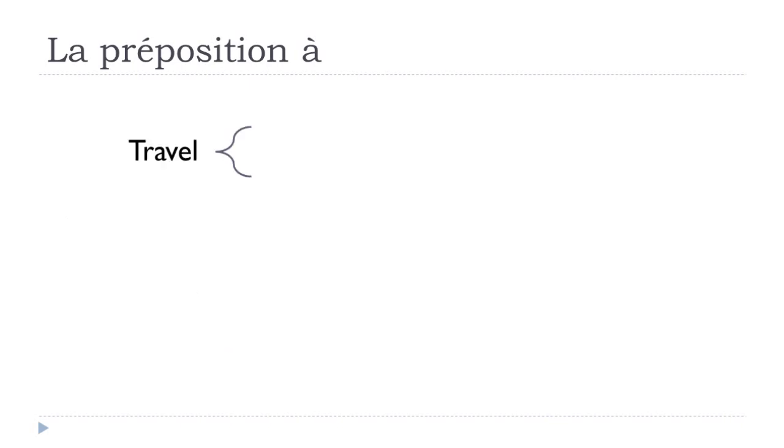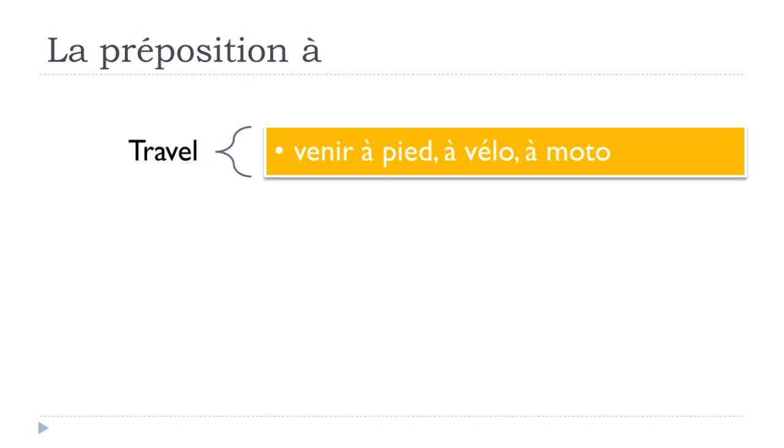All right. Second use, when you want to use this travel concept. So venir is to come, okay. So if you want to say that, to come by something, okay. Here it's pied, foot, vélo, and then motorbike.